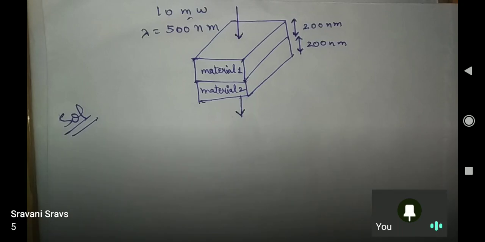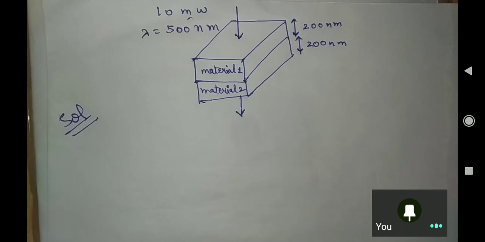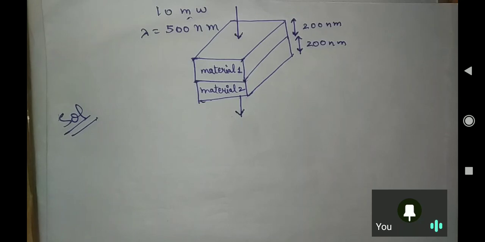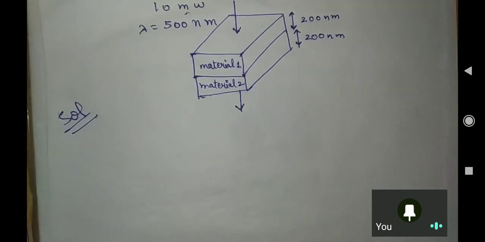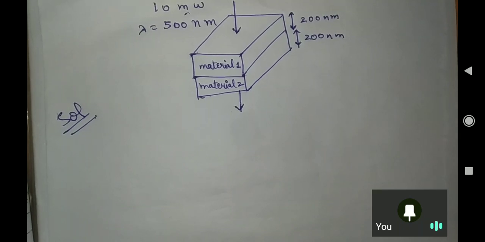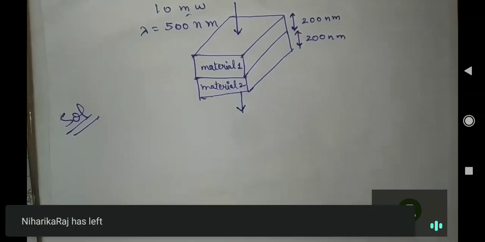Sravas is saying, sir, 5. No, 5 is the wrong answer. 0.2 millivolt. No, wrong answer. Some mistake you people are doing. Check. There is nothing which I have to tell in this question. You know everything.